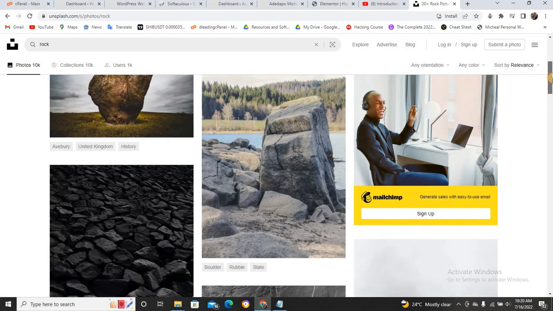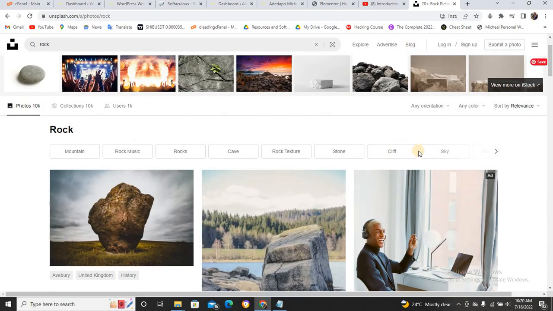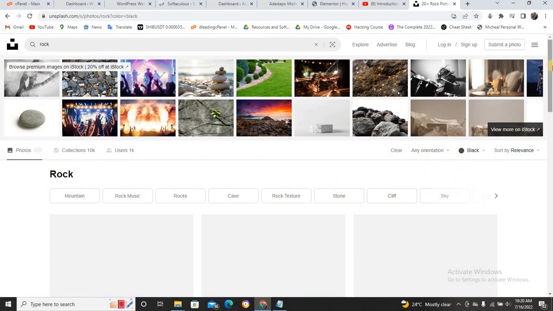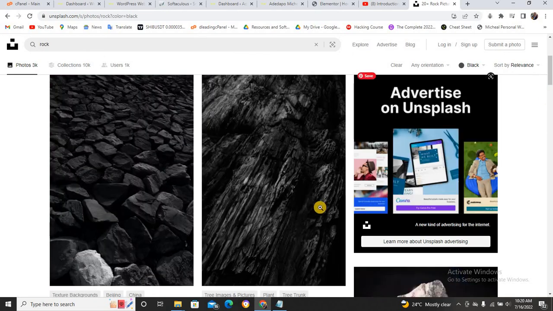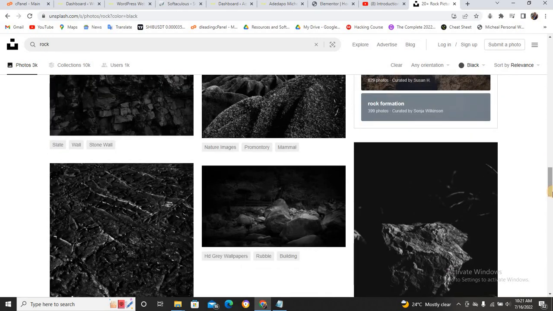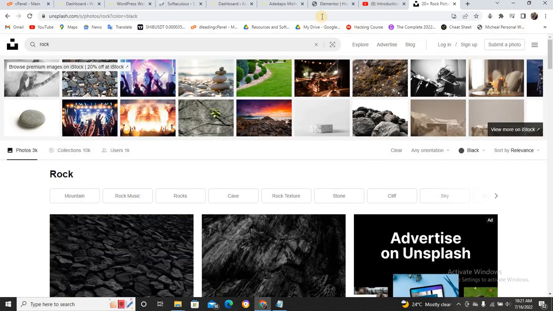Just scroll down, you will see a lot of images. Now, if you want to search by color, you can just click on any color, and type maybe "dark". It's going to show you images that relate to dark, and that is why my boss likes this place. My boss likes it, but me, I don't. So, guys, I think I've shown you where you can get free quality images that will enhance your web design skill. So let's move back.